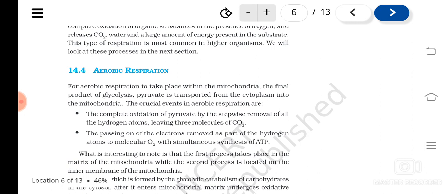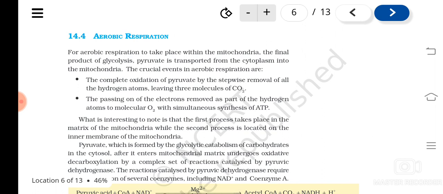What is the final product of glycolysis? Pyruvic acid. It will be transported from the cytoplasm into the mitochondria, and then some crucial events take place: the complete oxidation of pyruvate by the stepwise removal of all the hydrogen atoms, leaving three molecules of carbon dioxide, then the passing on of the electrons.